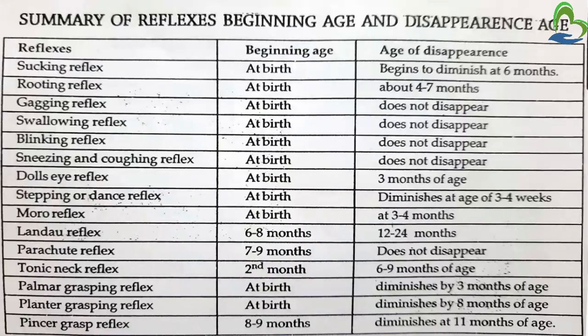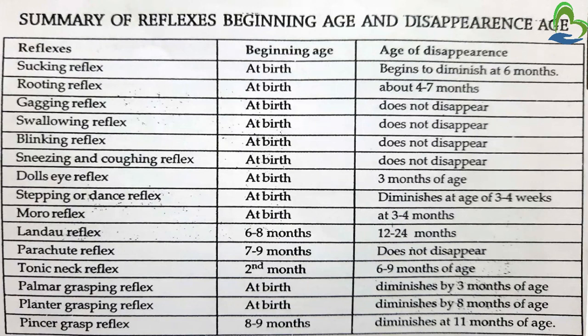This is a summary of reflexes, their beginning age and disappearance age. Sucking reflex starts at birth and begins to diminish at 6 months. Then rooting reflex starts at birth, and at about 4 to 7 months it disappears. Then gagging reflex, swallowing reflex, blinking reflex, and sneezing and coughing reflex. These reflexes are present from birth onwards and stay throughout life, meaning they do not disappear.